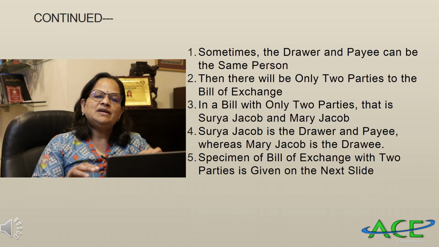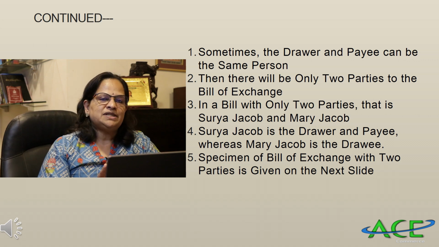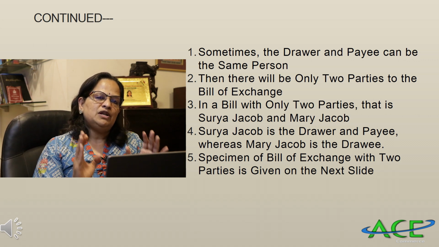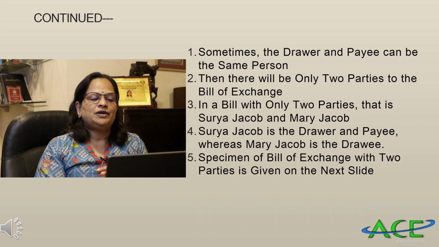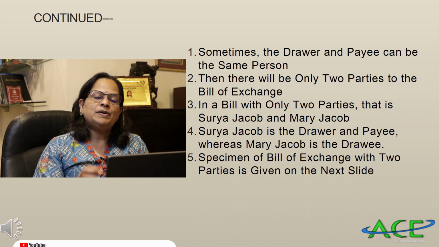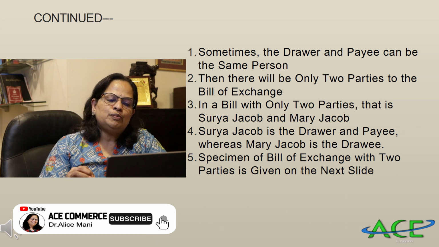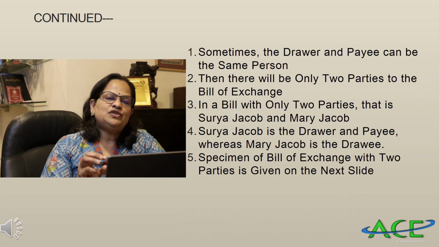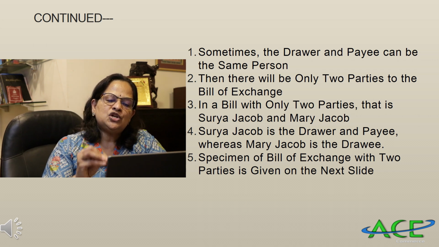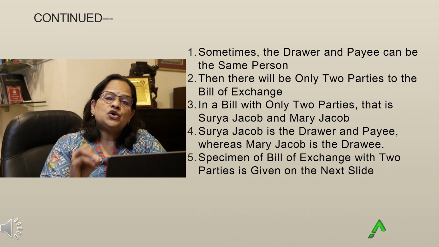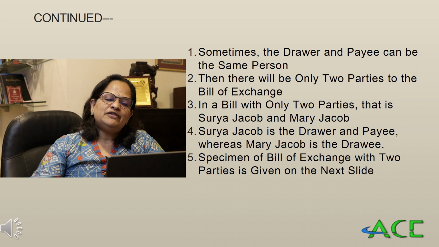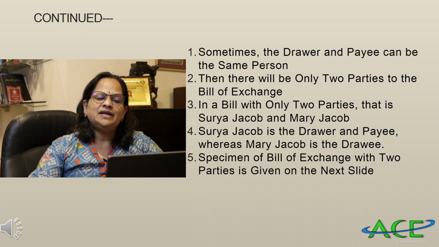Now sometimes the drawer and payee can be the same person. So I am giving a format of a bill of exchange where only 2 parties are involved. If a bill is drawn with only 2 parties, in this example we are omitting Arya Jacob. That means Surya Jacob is the drawer and payee, whereas Mary Jacob is the drawee. A specimen of the bill of exchange with 2 parties is given in the next slide.